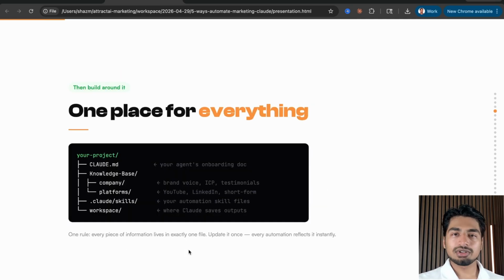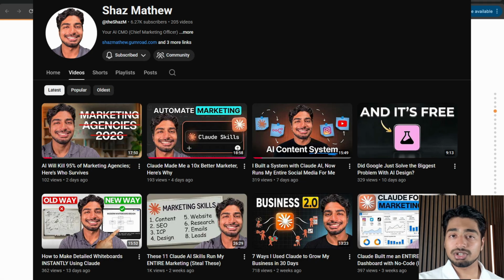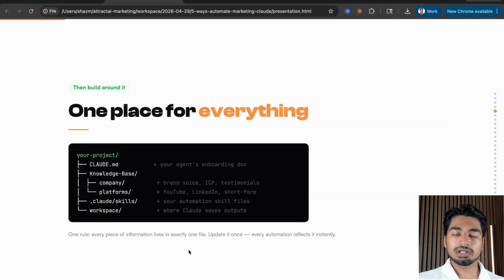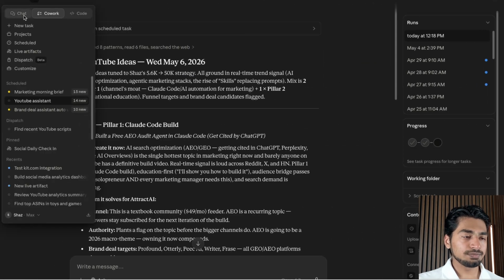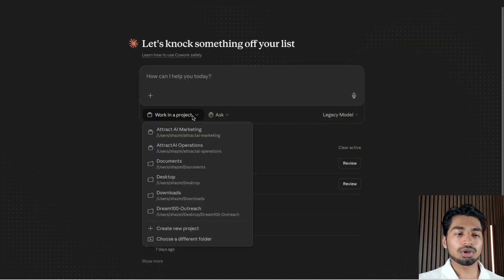And going further, how this looks like in practice within Claude. By the way, if you're new to Claude, I have beginner Claude videos on my channel, so go check those out. And going a little bit deeper, this is what your folder structure could look like or should look like within Claude. All right. Now, if you're new to Claude, essentially, this is Claude Cowork right here. You have your chat, your cowork, and your code. So if I go to cowork and I go to new task, I could work in a project.